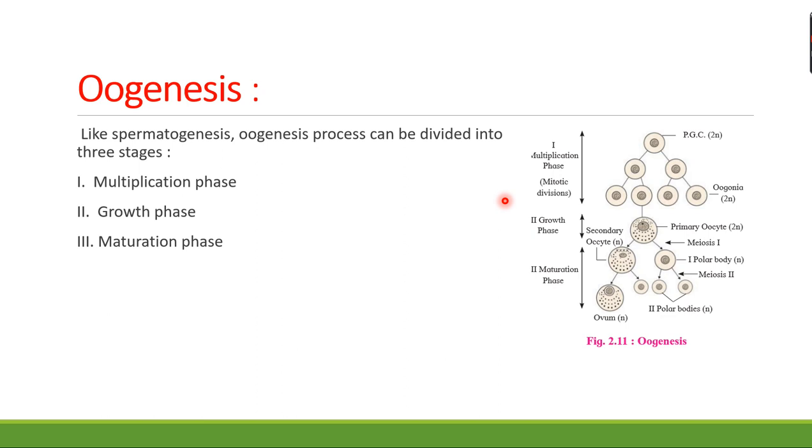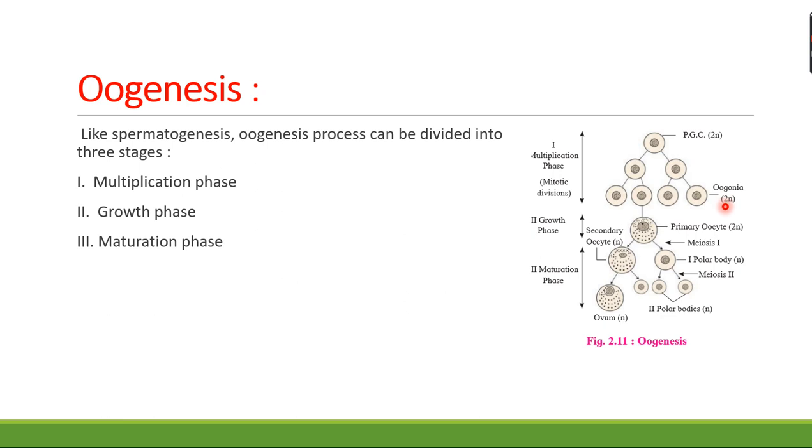So when the oogonia start dividing, they enter into the prophase of the mitotic division. You can see here in the multiplication phase, first this cell undergoes mitotic division until we get the fourth cell, and these are the oogonia having 2n number.